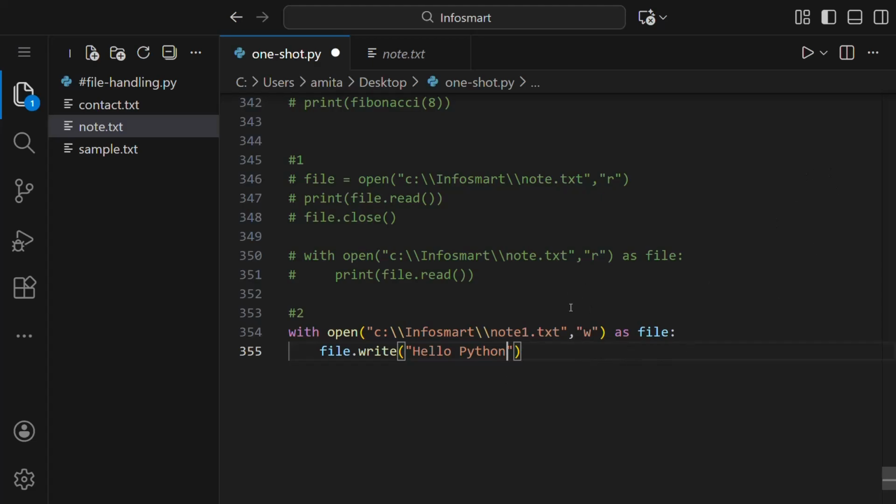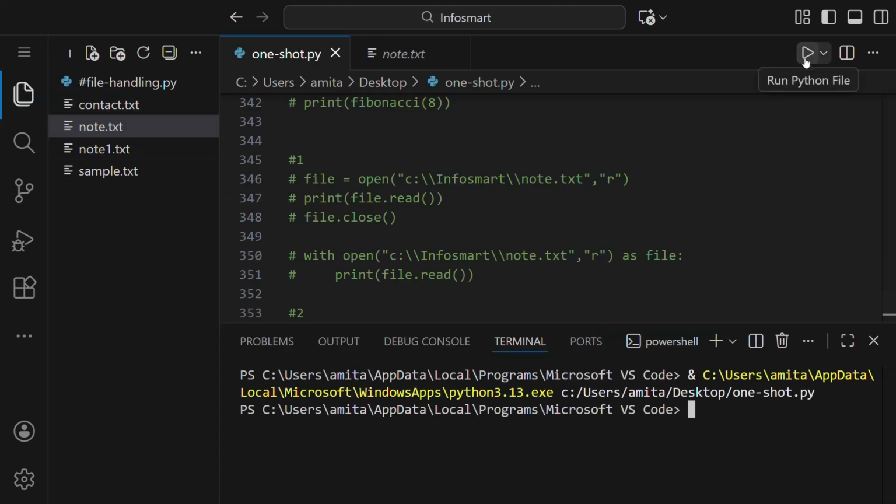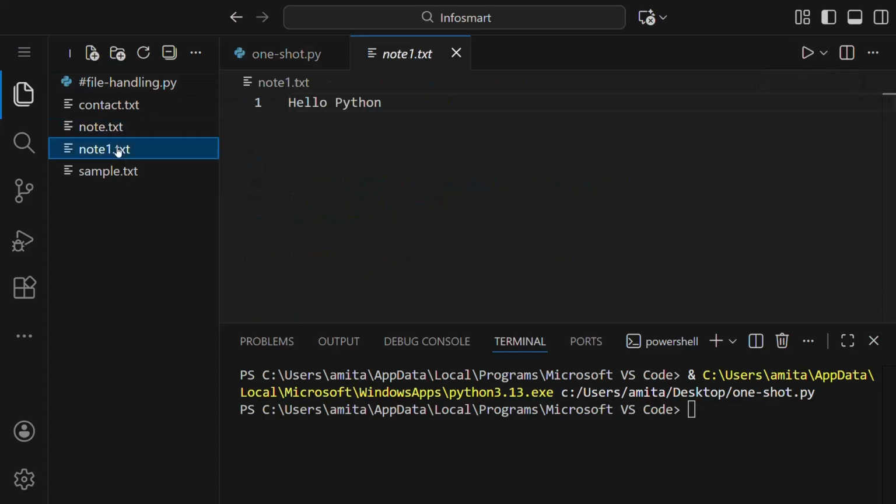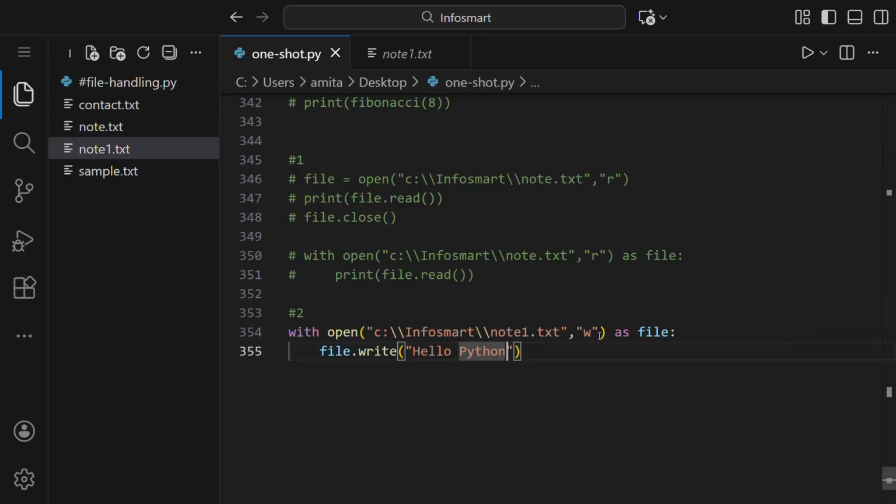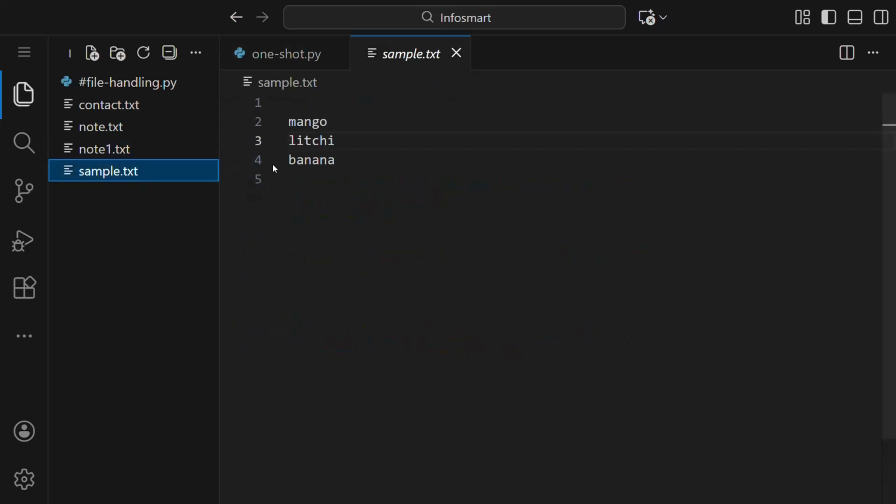And we haven't made this file yet. Please know that. So when we run this, you can see we got a new file, note1. So this file has been made by itself. In write mode, this is the advantage: if you do not have the file, it is made by itself.